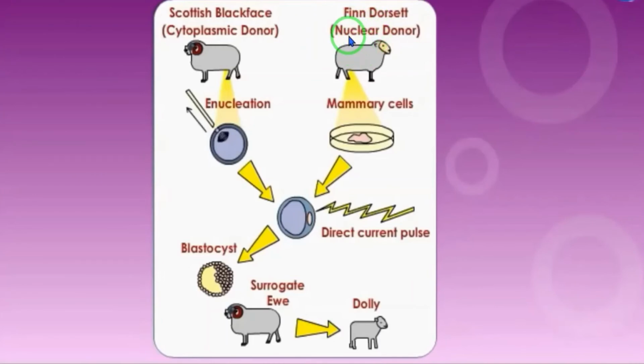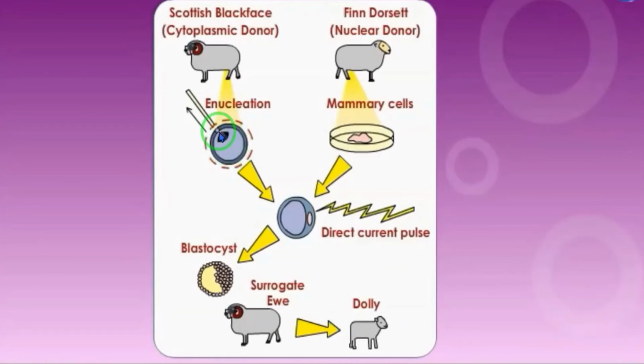A cell was collected from the mammary gland of a female Finn Dorset sheep. Okay, this is a cell. At the same time, they collected the egg from the Scottish Blackface ewe. Okay, so this is the egg.